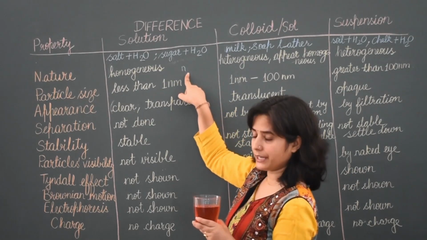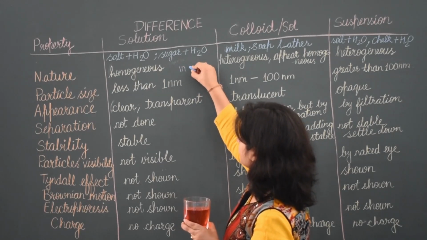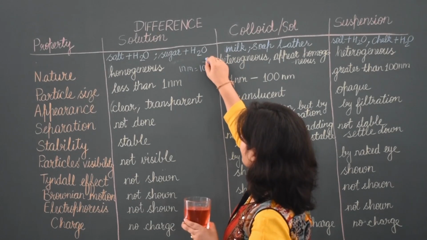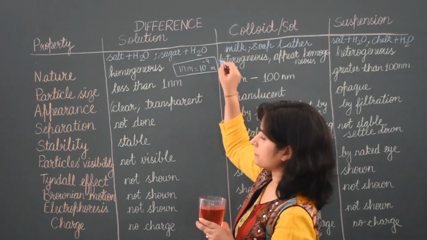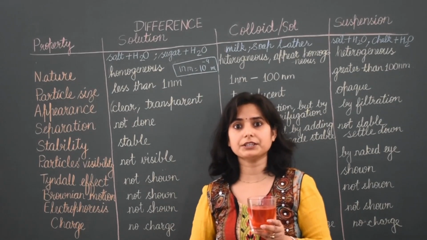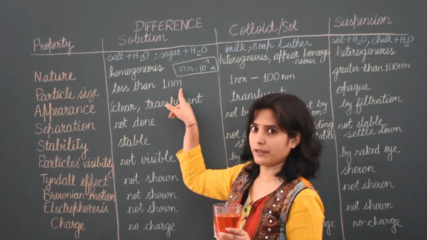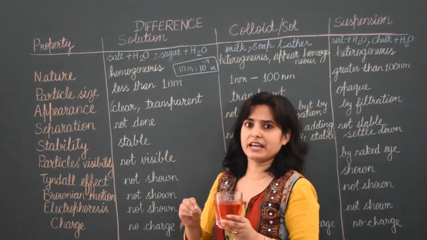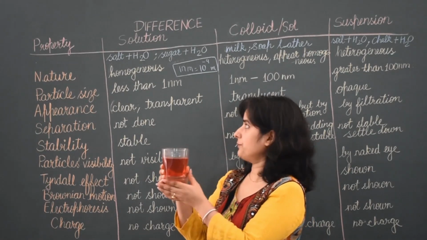N for nano, N-A-N-O, and M for meter. 1 nanometer is equal to 10 raised to power minus 9 meter. That means if we divide 1 meter by 10 raised to power 9, it becomes 1 nanometer. So you can imagine it is very much less than a meter. So the particle size is very, very small.